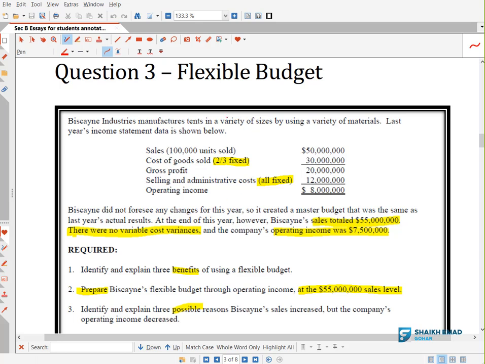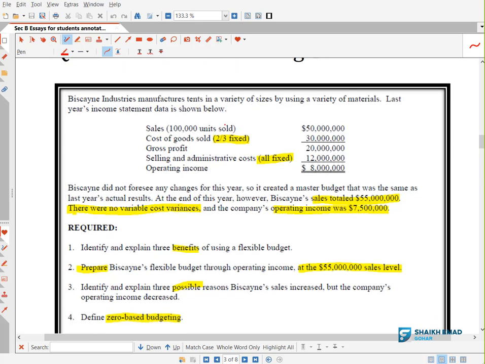So my friends, in the next paragraph they are saying Biscayne did not foresee any changes for this year. So it created a master budget that was the same as last year results. So this last year results which they have given you above, you can take it as your master budget of the current year. Getting it? Okay, tell me in the chat box, is this a good strategy to take your last year actual results as the current year master budget?